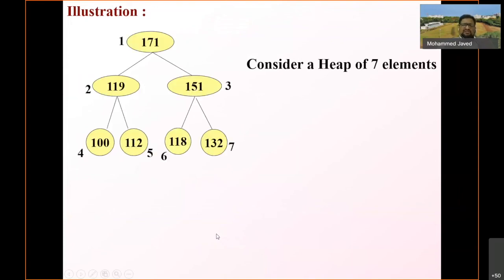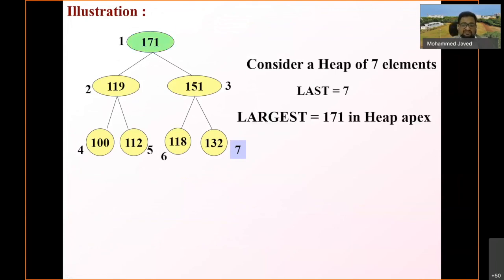Now let us see one example of heap sort considering 7 elements. These are the 7 elements which we have taken here, right? This is the heap. So what is the first step? The first step is to trace the last location. The last location in this case is 7. What is the largest element? The largest element in this case is the first element. So the first element is the largest, 171 is the heap apex.